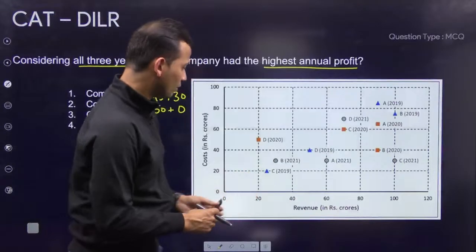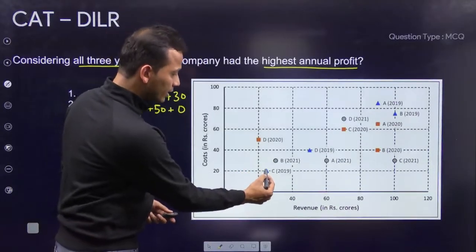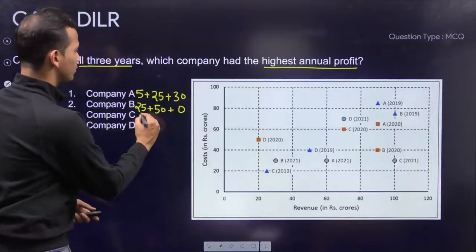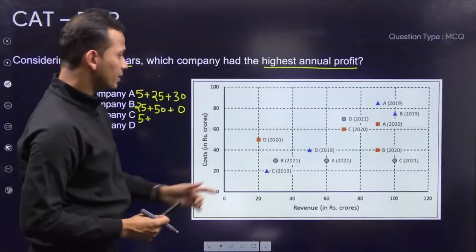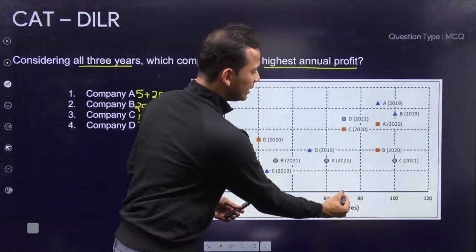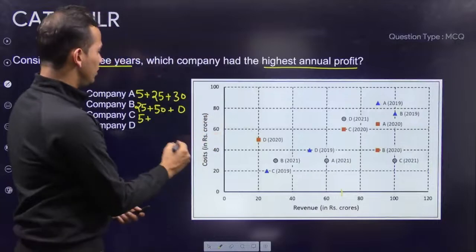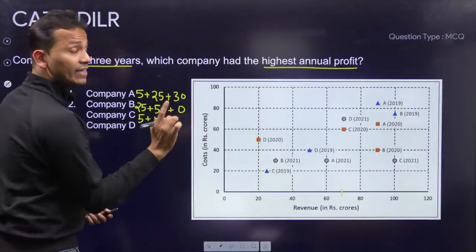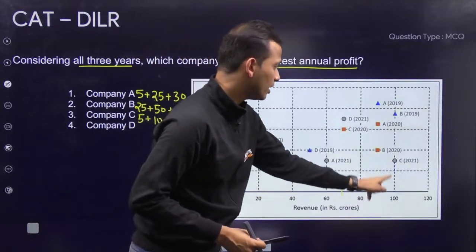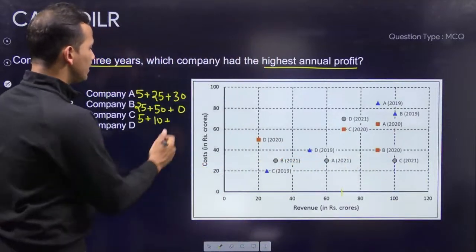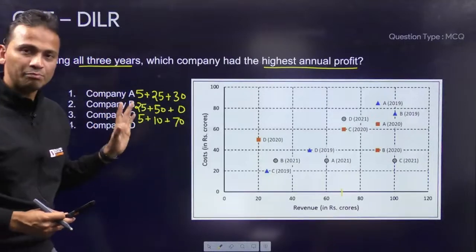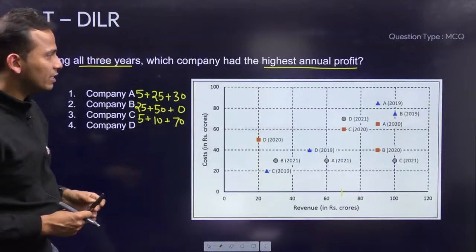So कंपनी C, first of all 2019, this is 25. ठीक है, 25 minus 20 which is 5. Then 2020 company C, so this is 70 exactly middle and 60, so that is 10. 70 minus 60. Okay, and then company C in the last year, this 100 minus 30, that is 70. So अभी तक कंपनी C लीड कर रही है. Okay, कंपनी C लीड कर रही है. कंपनी D की बात कर लेते हैं.